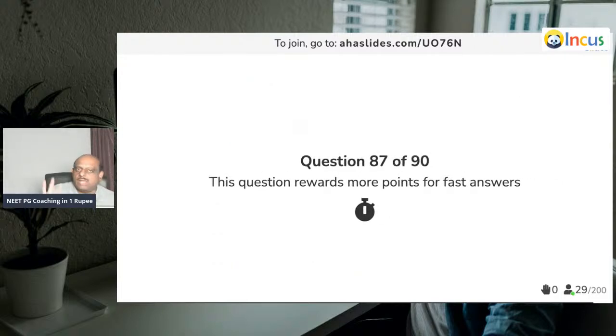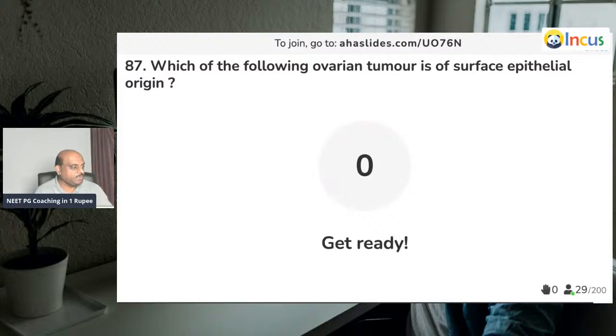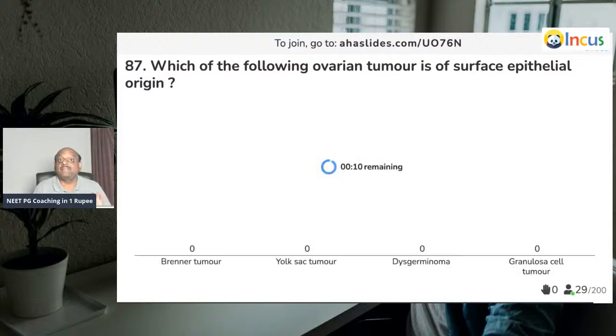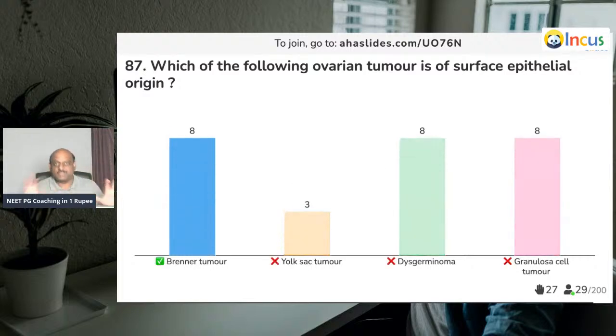Now, the last 4 questions. Let us see who is the winner. Which ovarian tumor is of surface epithelial origin? You should know all the ovarian tumors, classification, everything about each of the ovarian histological types. You should know 5-6 points.